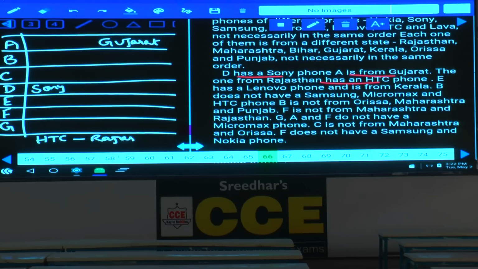E has a Lenovo. Now we are fixing this one, Lenovo. And E has a Lenovo phone and is from Kerala. The place is also clearly given: Kerala.